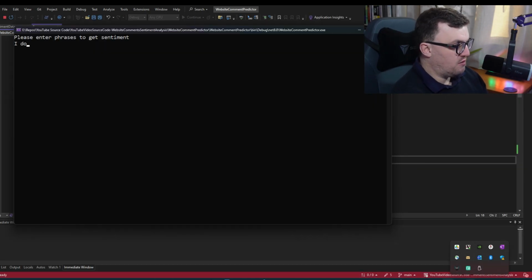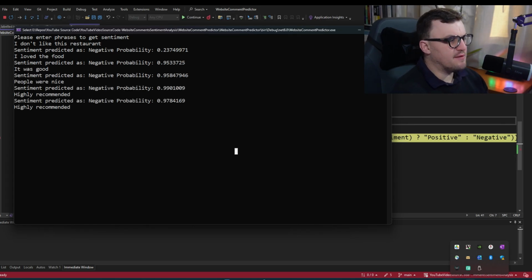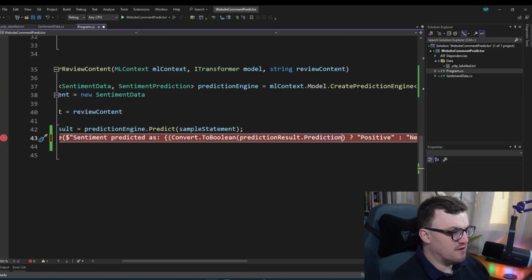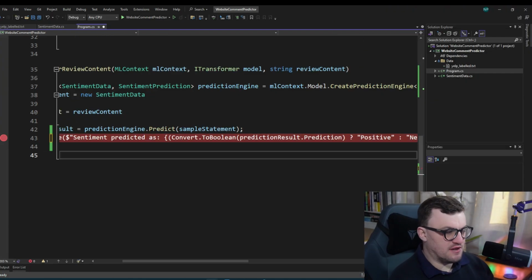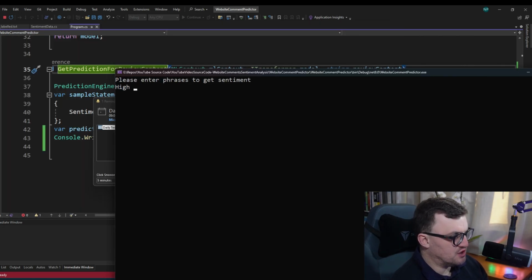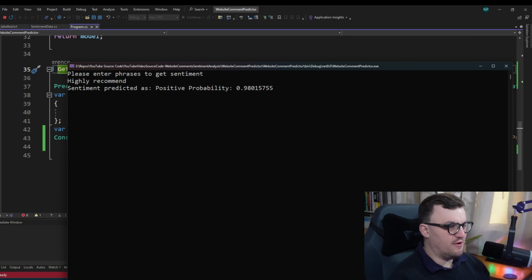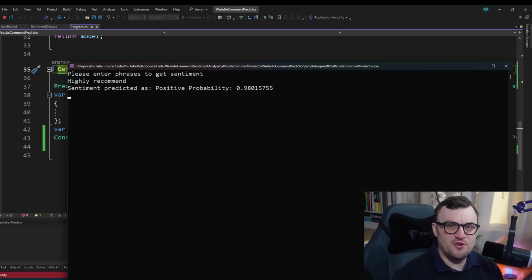So I don't like this restaurant. Predicted as negative, and a much higher probability on that one. I loved the food. I'm actually getting back some negative responses where I'd expect positive. It's prediction result dot prediction that I need to be converting to a Boolean and checking the result of. So let me just test that again. So if I said highly, just zoom this in. Highly recommend. Yeah, predicted as positive. So there you go. I just put in the wrong value for the Boolean parsing.